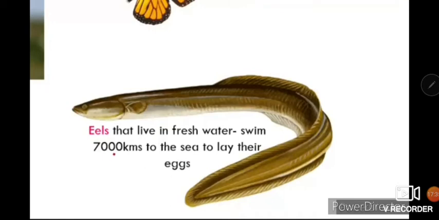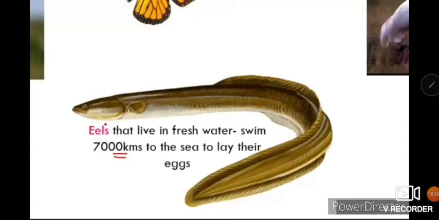Next one is the eel. European eels especially, that live in fresh water. They swim 7,000 kilometers to the sea to lay their eggs. For reproduction, they migrate. These are European eels. Otherwise, they live in fresh water, but they swim to the sea to lay their eggs. So in this way, you can say they migrate for reproduction.